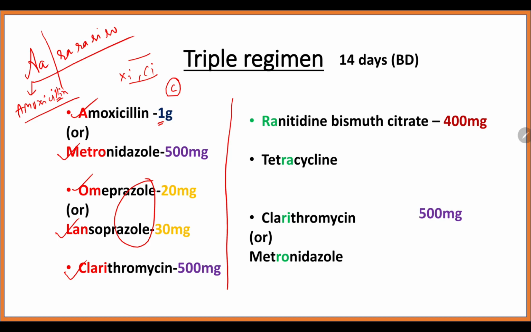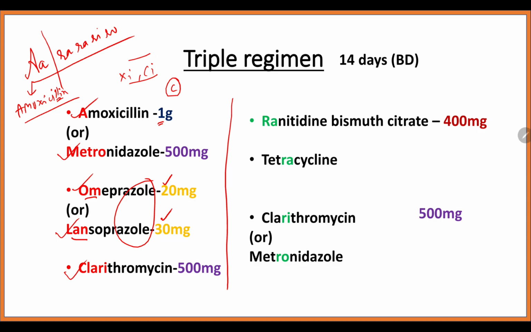Coming to metronidazole and clarithromycin, both have 500 milligram. How to remember? CLARI, clari, and METRO, metro, all 5 letters, so 500 milligram. Omeprazole, om is 2 letters, so 20 milligram. Lan is 3, so it is 30 milligram.